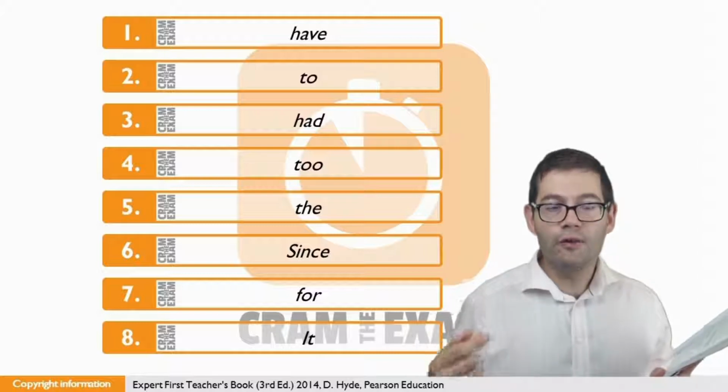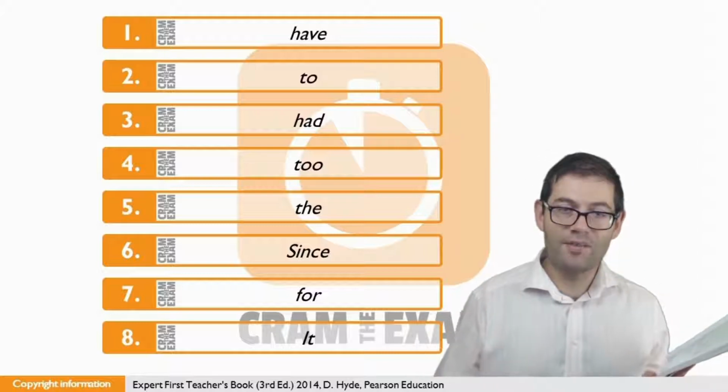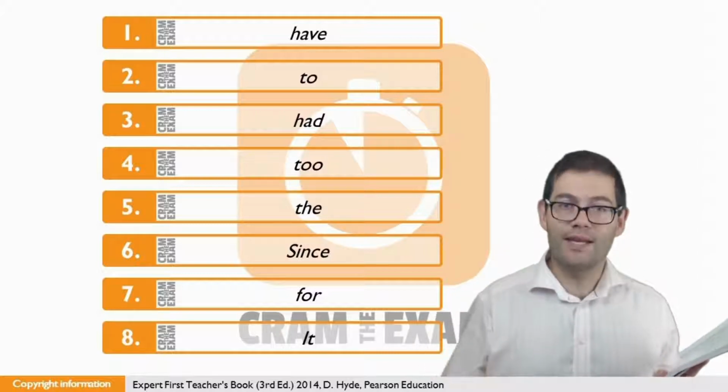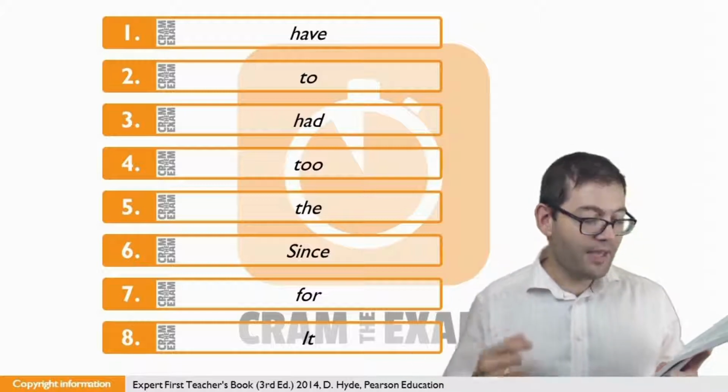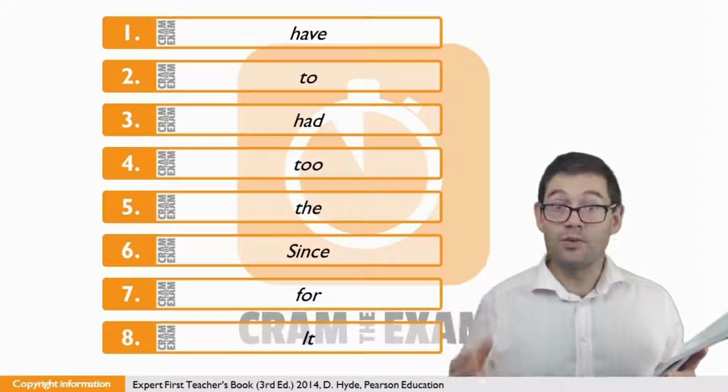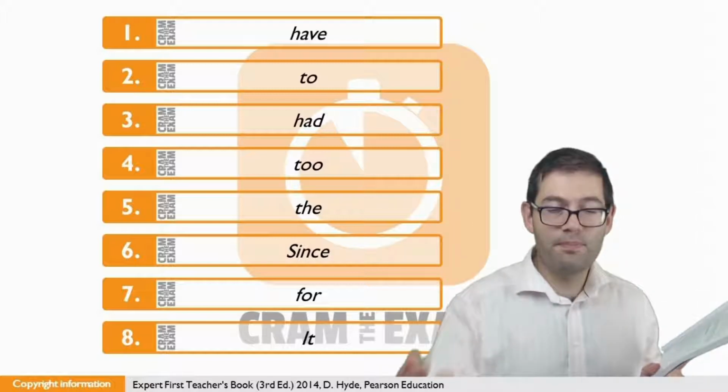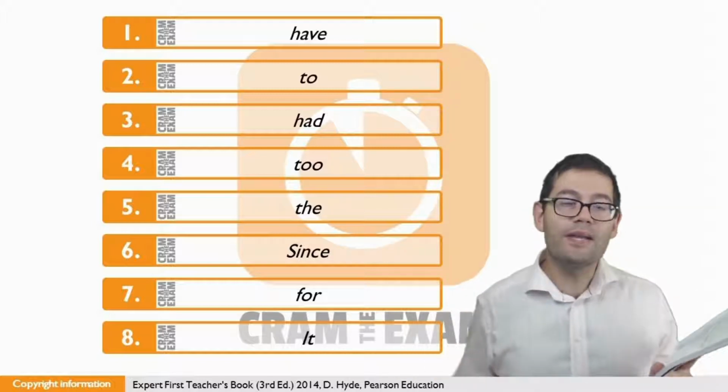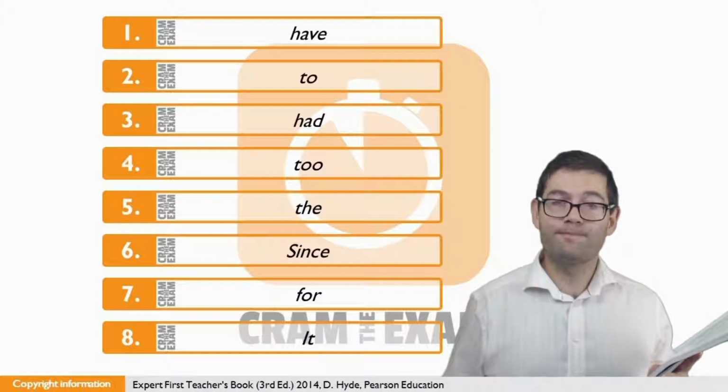For question number 3, once again, if we have a look at the context and the sentence beforehand, we can see that we're connecting time periods, which means that we need the perfect form. Here we're referring to cattle and horses, and we're talking about the past. So that means that we need the word had.